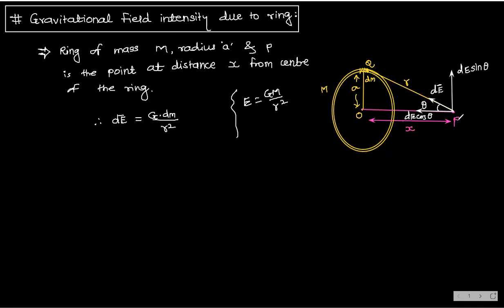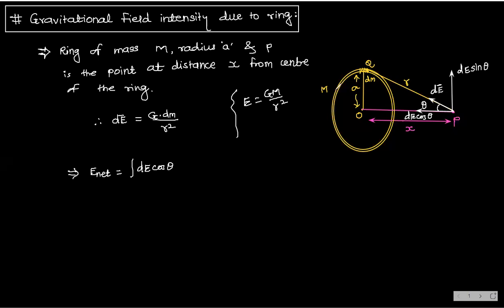Now you see the component which is towards the center of this ring, that is E net. We can say E net is equal to integration of dE cos of theta. Why integration?